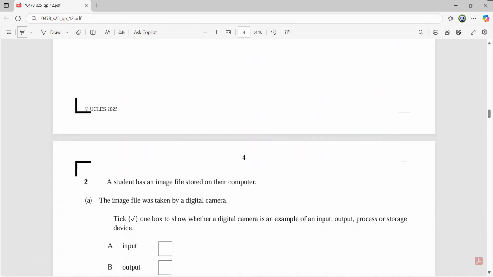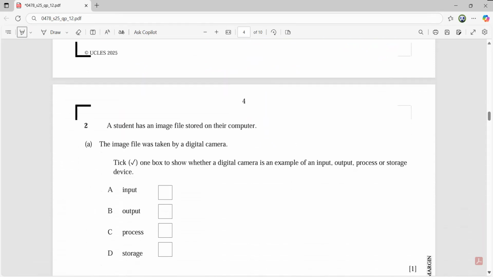Question number 2. A student has an image file stored on their computer. The image file was taken by a digital camera. Tick one box to show whether a digital camera is an example of an input, output, process, or storage device. You know it very well, isn't it? What will it be?